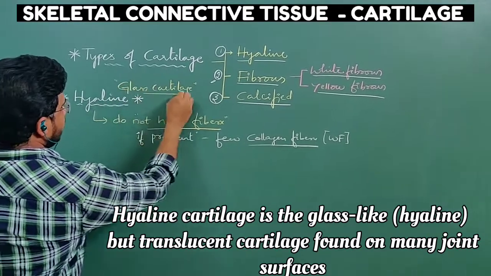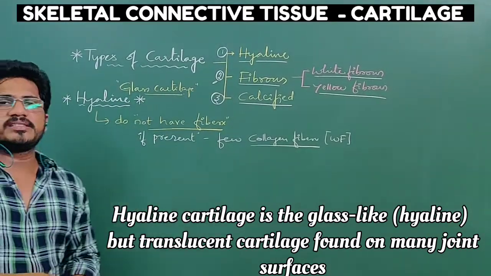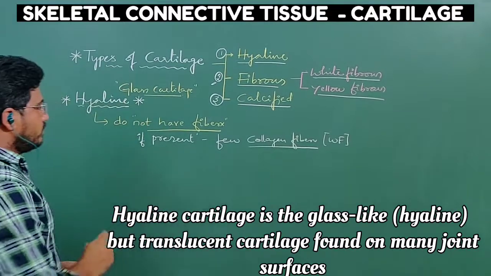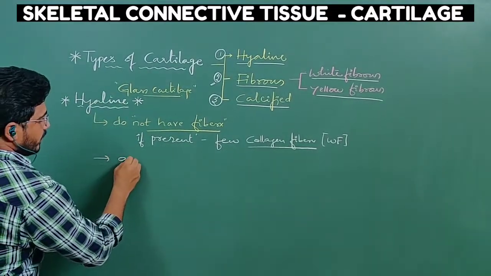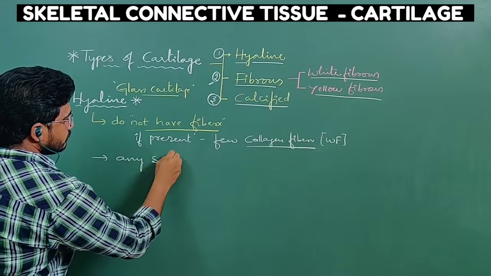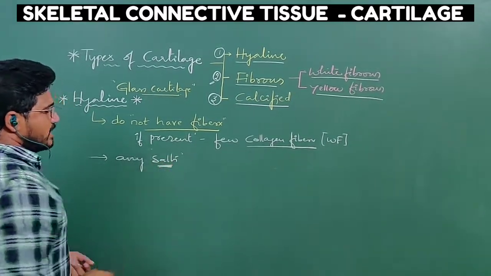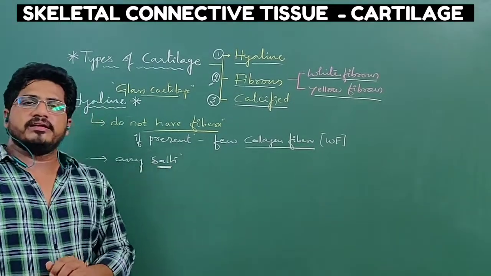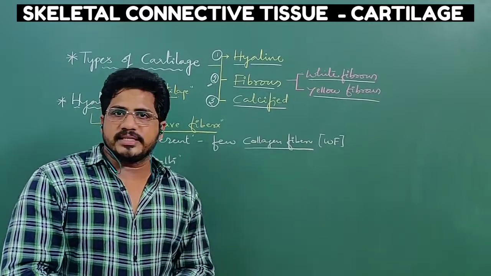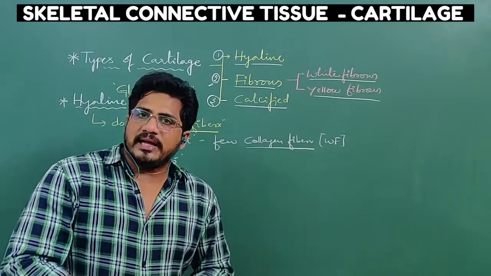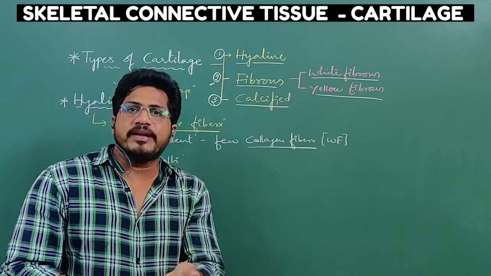It is present in many places of our body. It doesn't consist of any salts. Salts like calcium carbonate or calcium phosphate or any type of salts do not exist inside the hyaline cartilage, so it is very flexible.